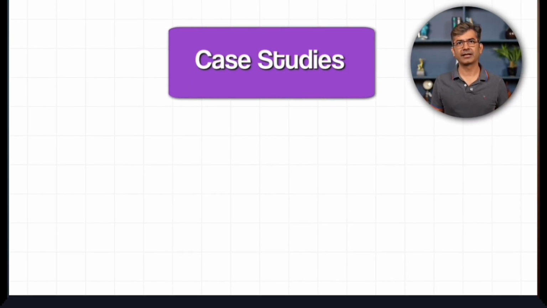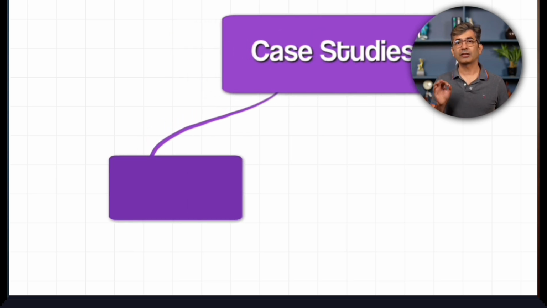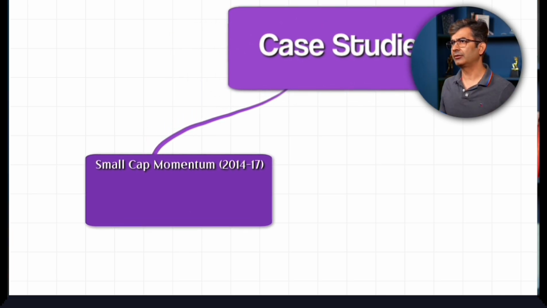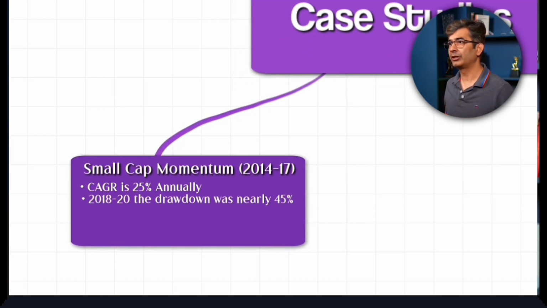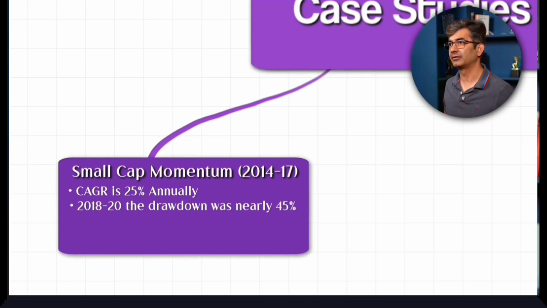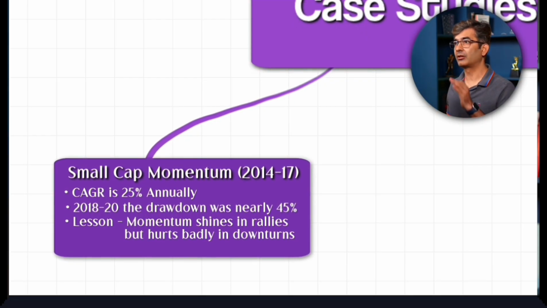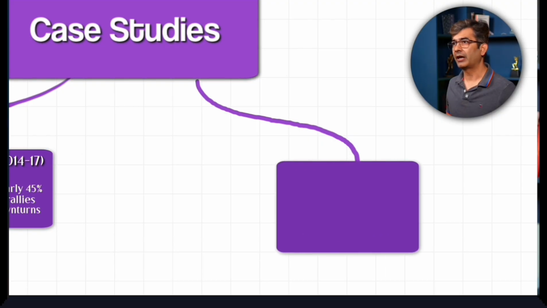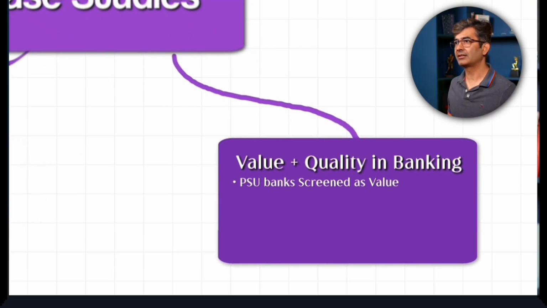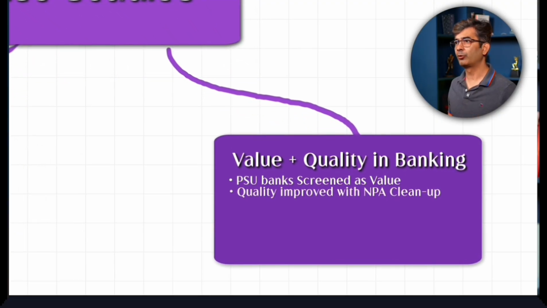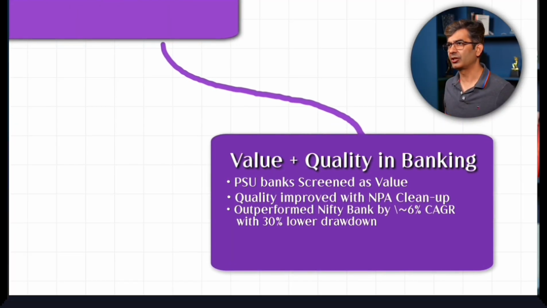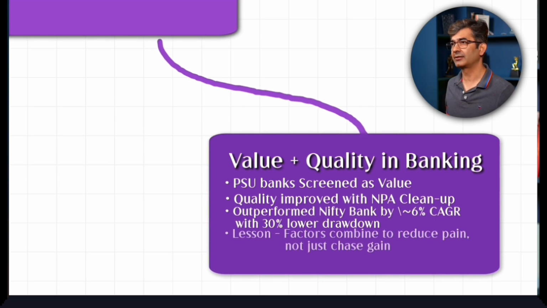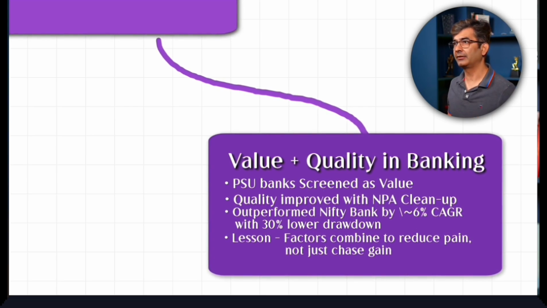Let's take a few real life case studies. 1. Small cap momentum. From 2014 to 2017, the CAGR is 25% annually. But 2018 to 2020, the drawdown was nearly 45%. Lesson: momentum shines in rallies but hurts badly in downturns. 2. Value plus quality in banking. PSU banks screened as value. Quality improved with NPA cleanup. Outperformed Nifty Bank by 6% CAGR with 30% lower drawdowns. Lesson: factors combined reduce pain, not just chase gain.